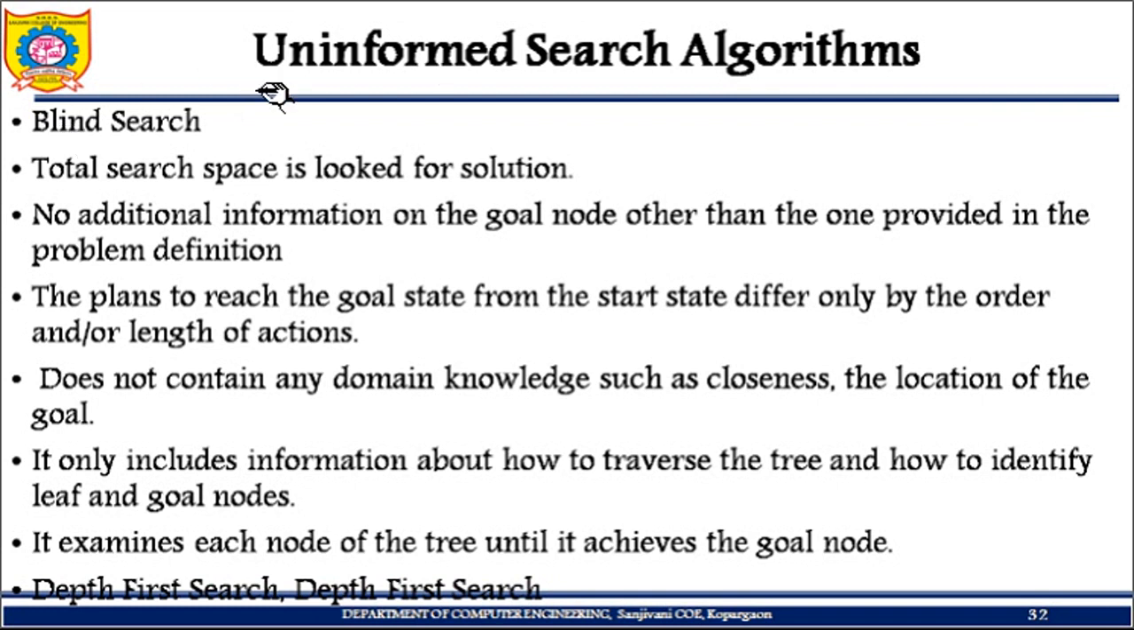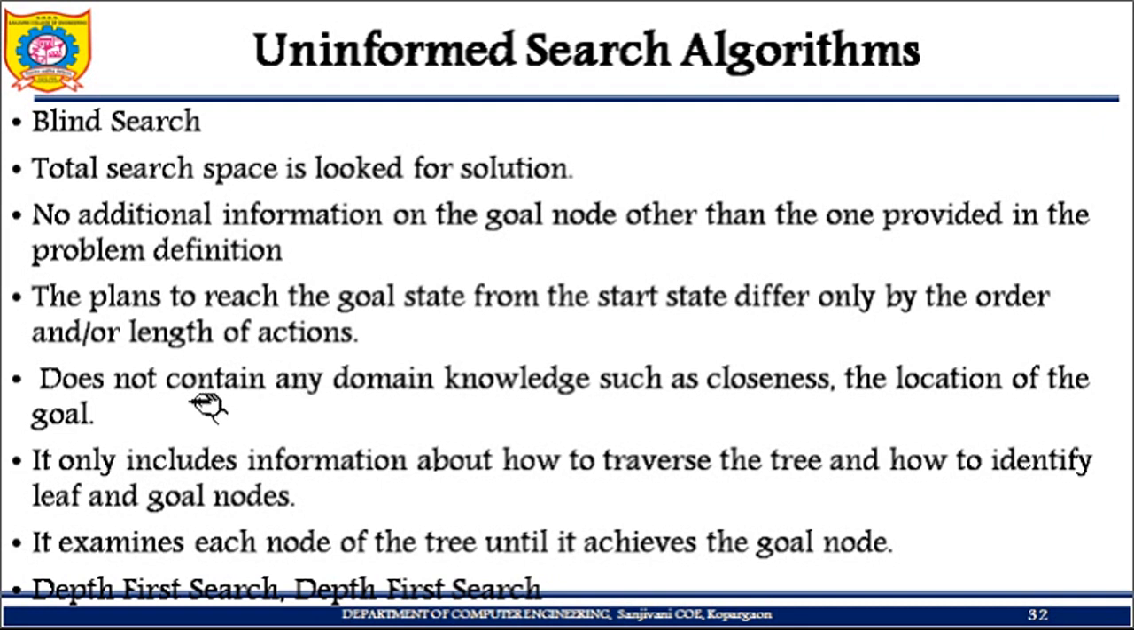First, it can use which type of algorithm? The uninformed search algorithm, which is also called blind search. The total search space is looked at for the solution. There is no additional information on the goal node other than what is provided in the problem definition. That means whatever search space you have, the whole search space is checked for the solution. You don't have any other information on the goal node, only what is in your problem definition. You'll come to know when we do examples. The plan to reach the goal from the start state differs only by the order or the length of the action.